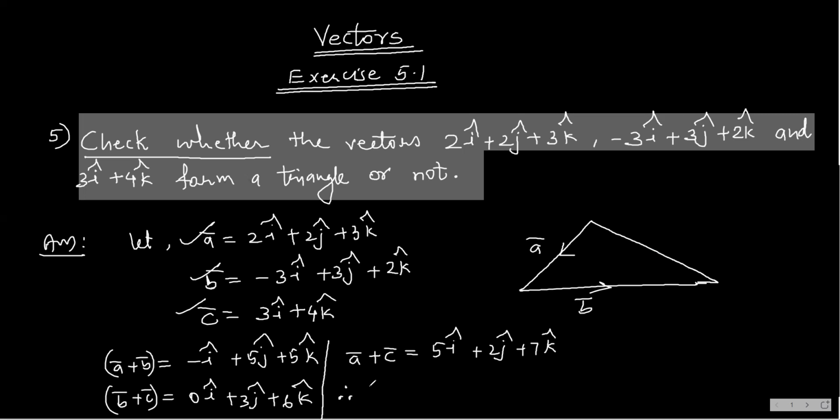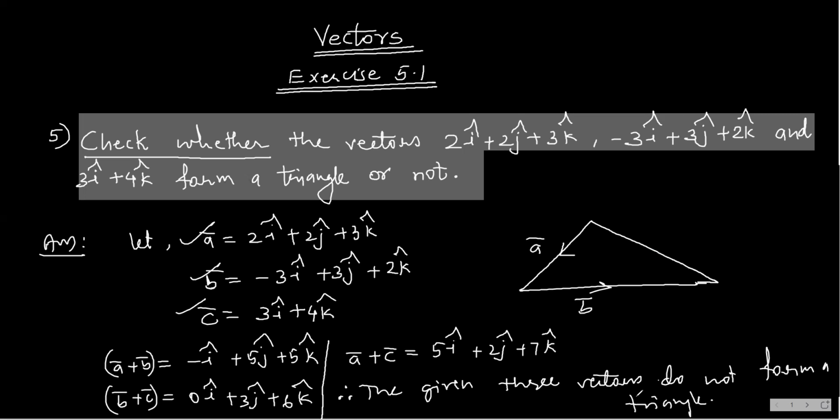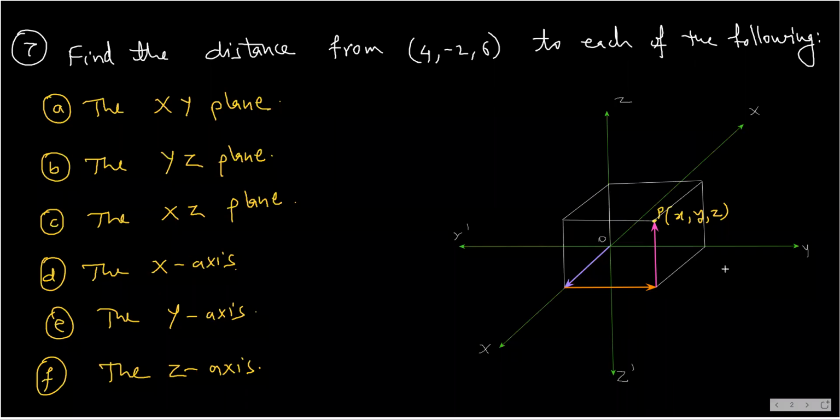So now what will you say? You will say therefore the given three vectors do not form a triangle. They do not form a triangle. I hope it's clear to you. Very fundamental problem, but quite a good problem.